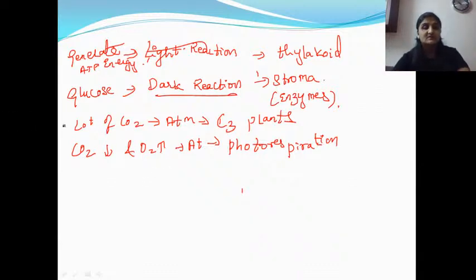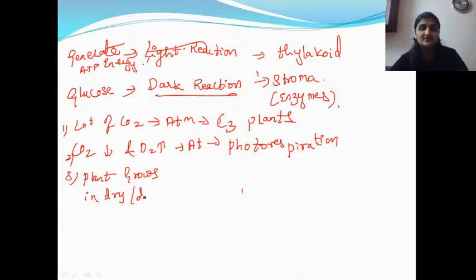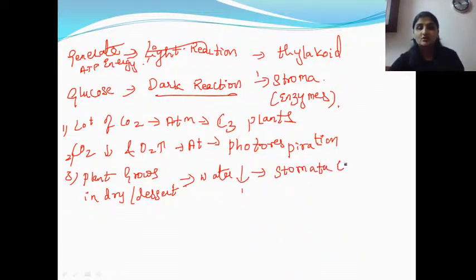Third one, what is the third condition? If any plant grows in a dry arid region, a dry climatic region, or desert region, then water is less, so the stomata remain closed in the daytime to check the transpiration process. So in the desert or arid region, water decreases. What happens because of this? Stomata remain closed during the daytime, right?